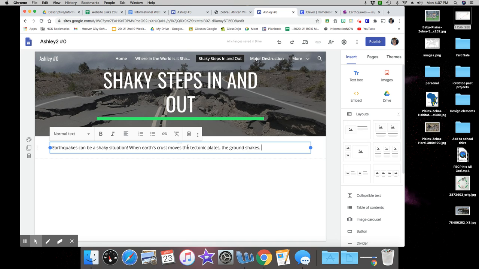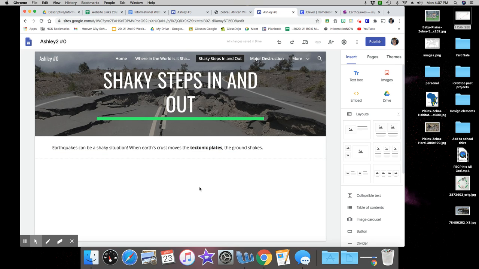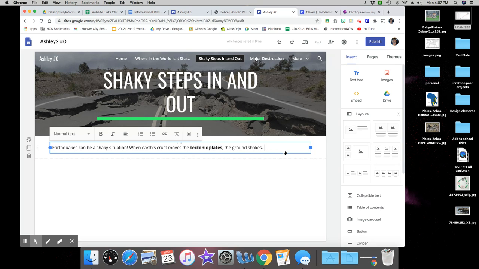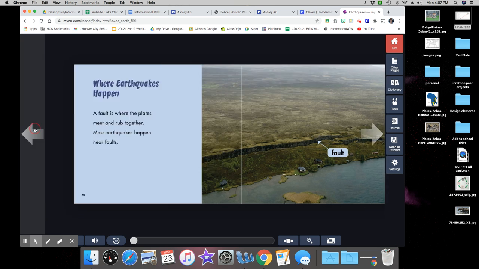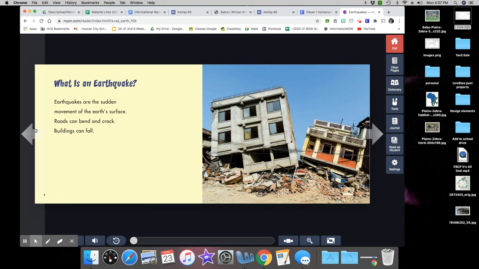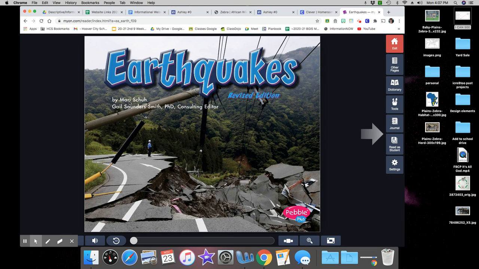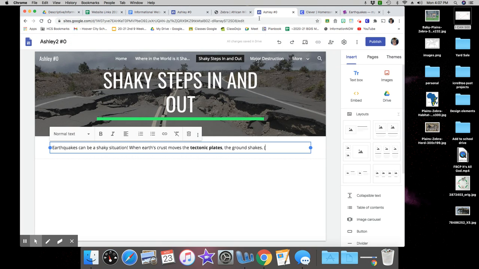So I want to highlight this word because this is going to be a vocab word. I'm going to put that in my glossary. And now I'm going to cite that I got this from the book. And I can jump back now to my book. This author is Mary Shue. So I'll make sure I spell her name right.